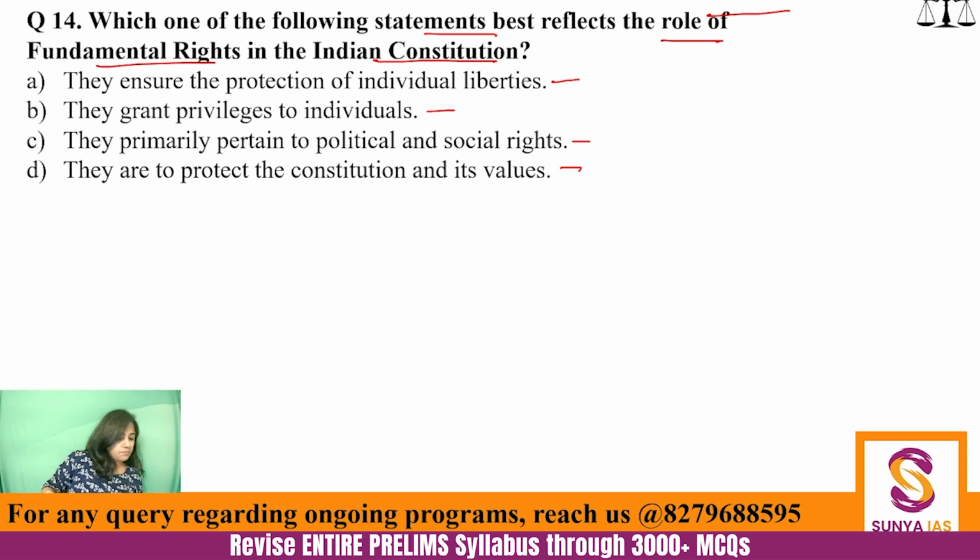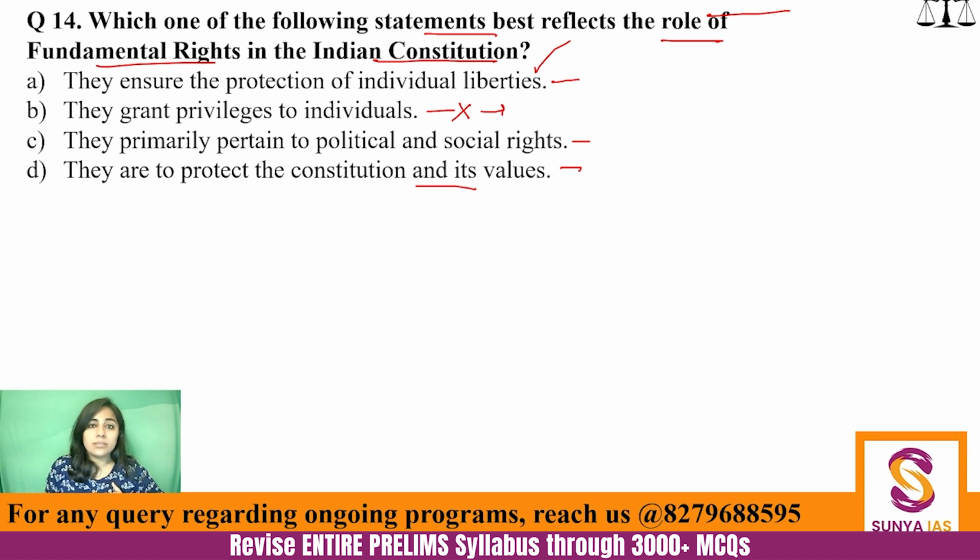See, the thing is, you must be confused in two options. The first is they ensure protection of individual liberties, and the D part is they are to protect the Constitution and its values. Why are B and C eliminated? Because we do not have any privileged class in our country, and that is one of the meanings.